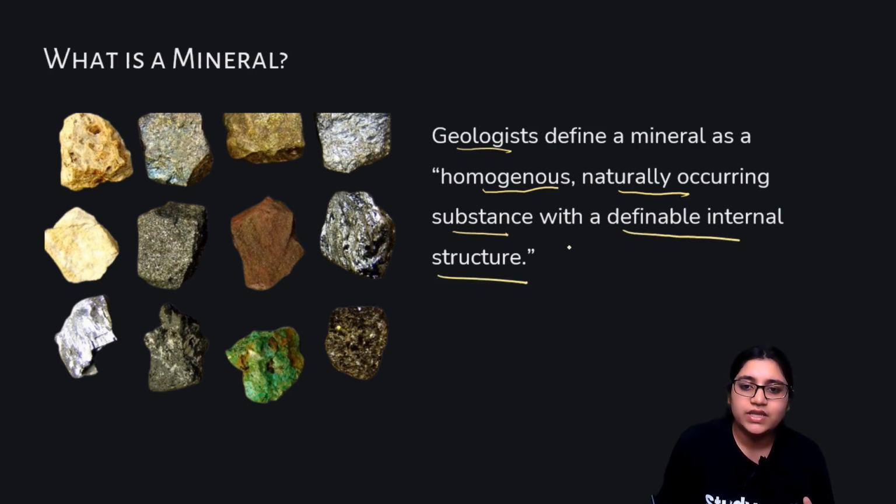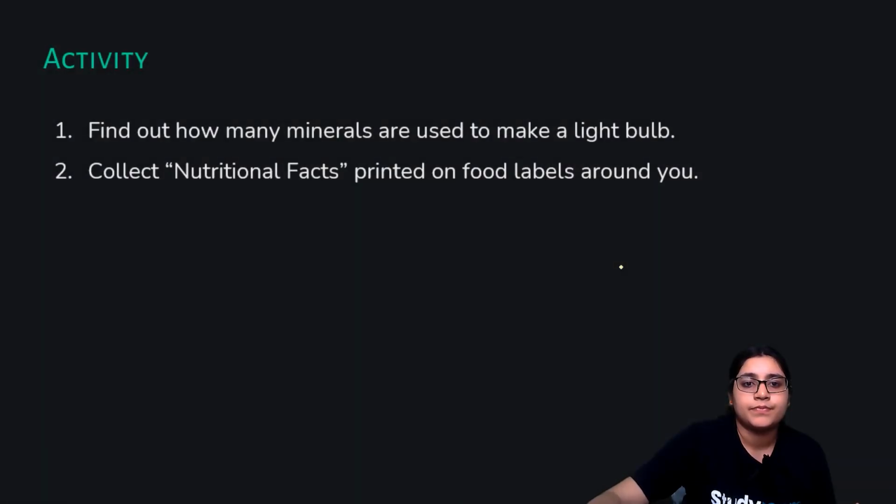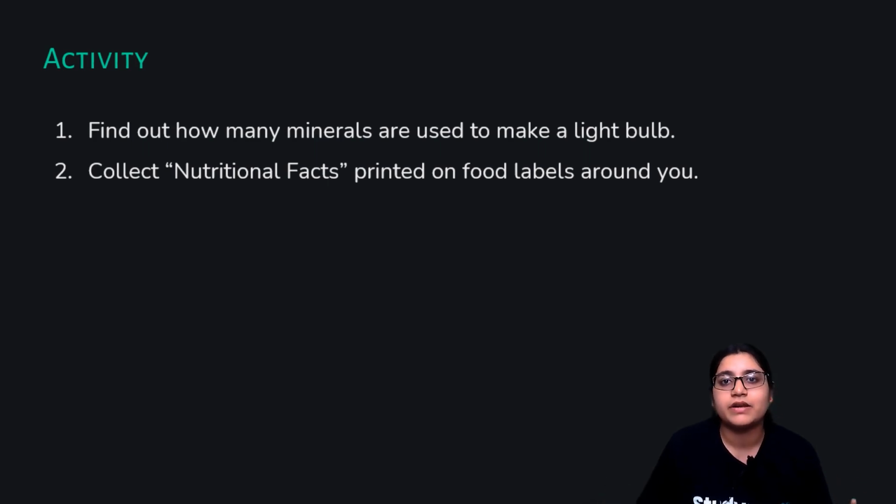They can be found in varied lustrous, that is shining, forms. Their luster can be of various types, and their color can be different for different minerals. So you see a kind of mineral, as geologists discussed.